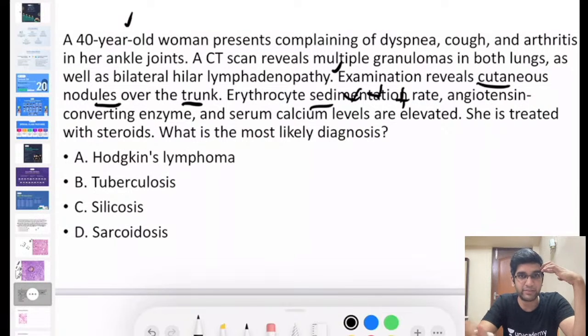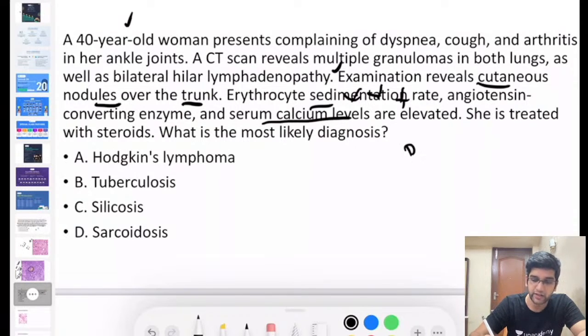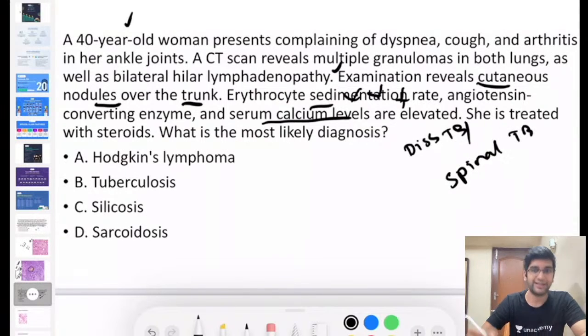Okay. So calcium levels, serum calcium levels, let's assume I'm having a patient with a miliary tuberculosis, disseminated tuberculosis, and let's assume the patient has a Pott spine. Will the serum calcium levels be elevated in Pott spine? Yes or no? Yes, there is a possibility for serum calcium levels to be elevated in a disseminated tuberculosis, especially when it involves spinal tuberculosis, because there can be lysis happening.